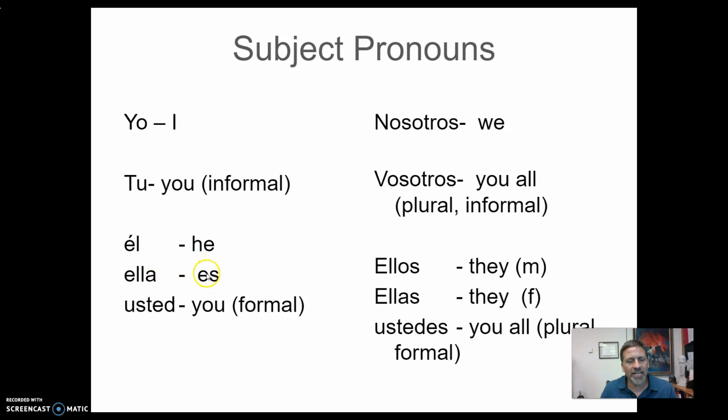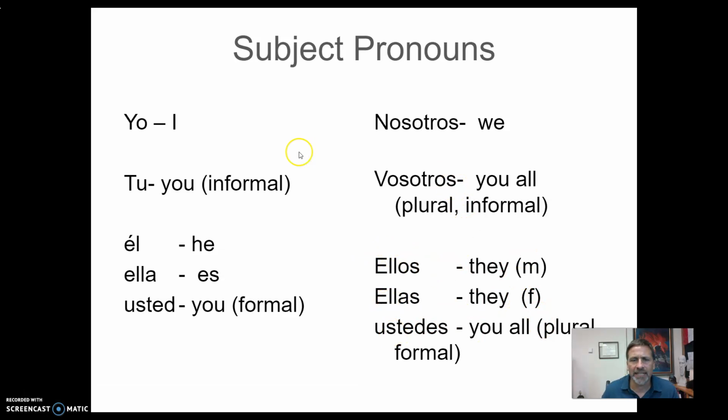But this is she. Usted, you formal. What is he like formally? Or what are you like formally? ¿Cómo es usted? Okay? And then what are we like? Vosotros, you all, those guys, those girls, and ustedes.